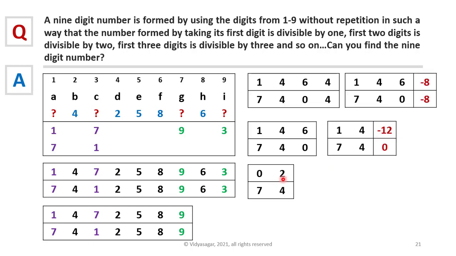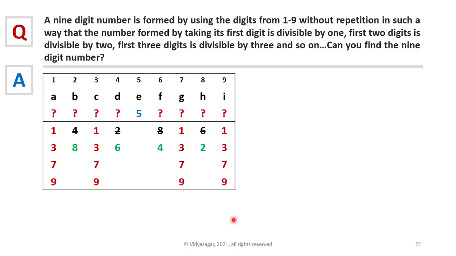Now 62 is not divisible by 7. Similarly 74 is not divisible by 7. It means none of these combinations are divisible by 7. That means our original assumption that B, D, F, H should be 4, 2, 8, 6 is wrong. That means the other combination, which is 8642, must be true. Now let's take B, D, F, H as 8642 and try to find the 9-digit number.